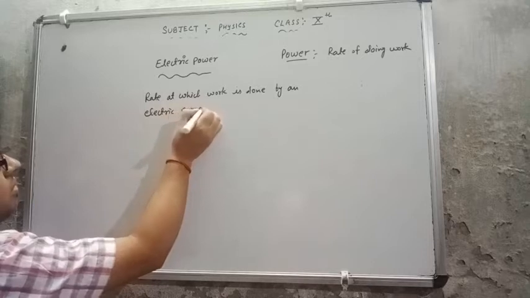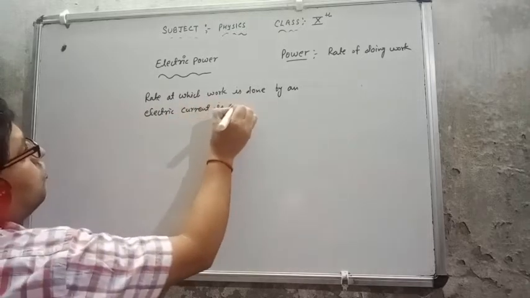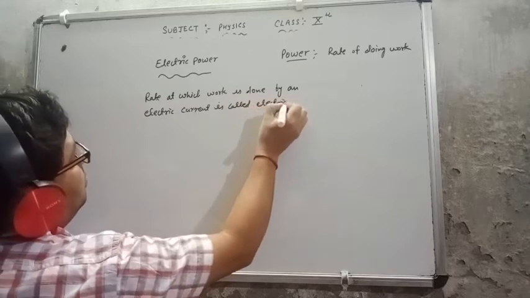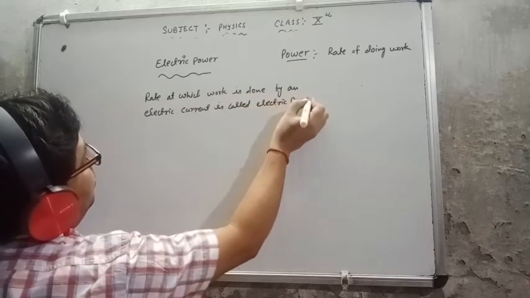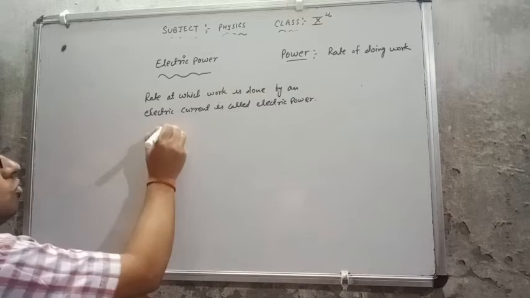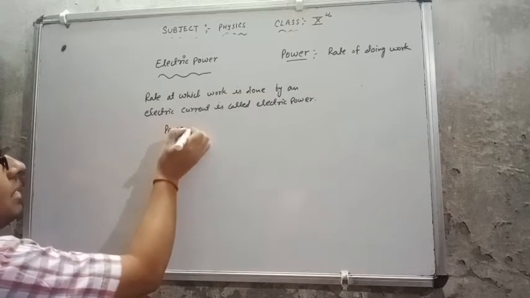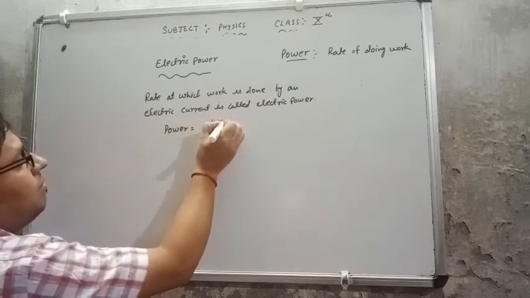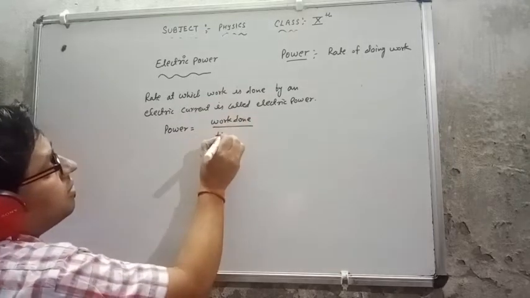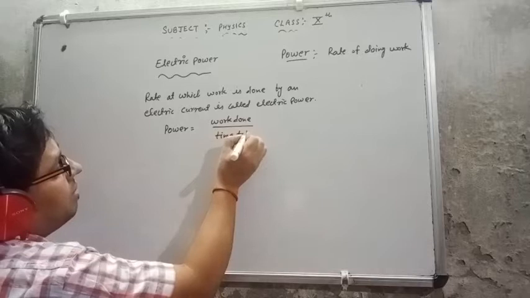Electric power is also represented by the same letter P. So power equal to work done upon time taken.